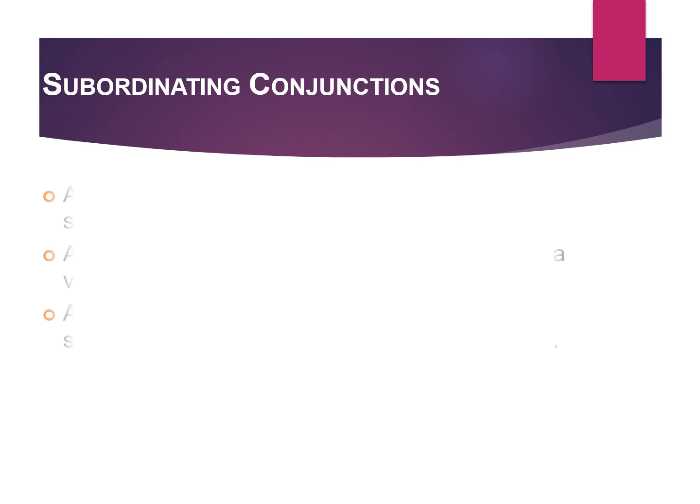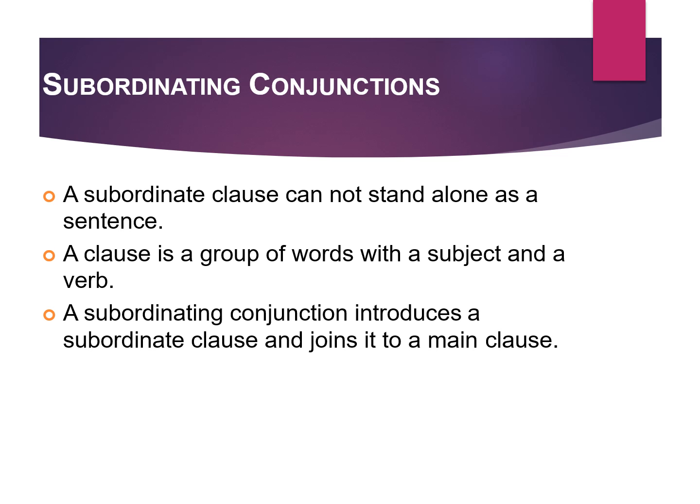Subordinating conjunctions. A subordinate clause cannot stand alone as a sentence. A clause is a group of words with a subject and a verb. A subordinating conjunction introduces a subordinate clause and joins it to a main clause.